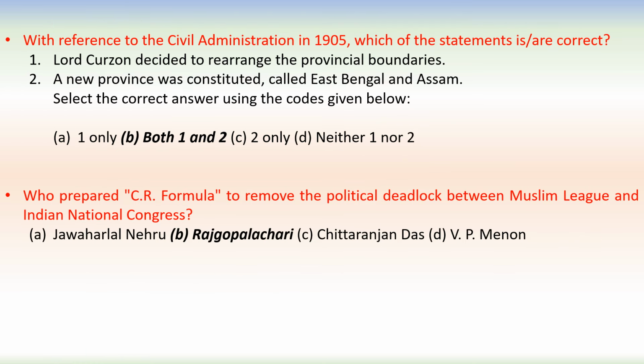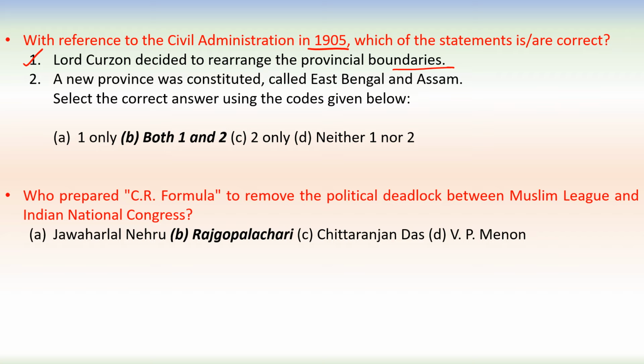Next question. With reference to the civil administration in 1905, which of the following are correct? First statement, Lord Curzon decided to rearrange the provincial boundaries. Yes, this is correct.